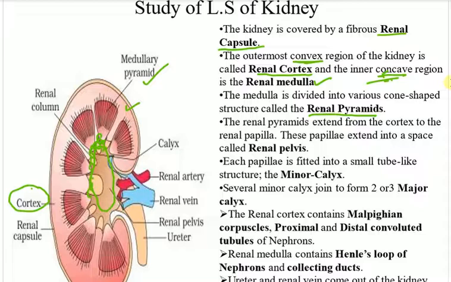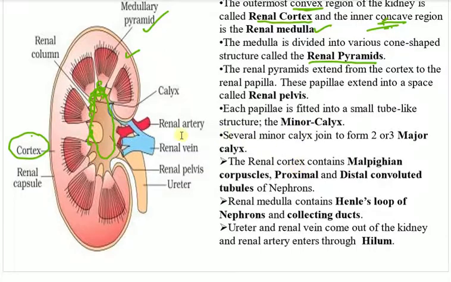Okay, the renal pyramids: each papilla is fitted into a small tube-like structure known as a minor calyx. It's not mentioned in here, but you can see this calyx, the small structure inside here. Several minor calyces join to form two or three major calyces.